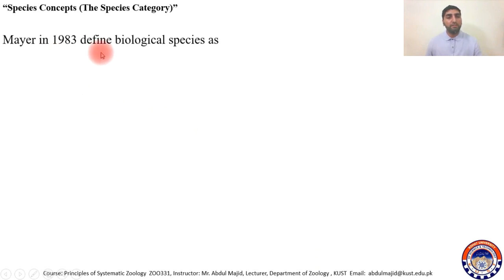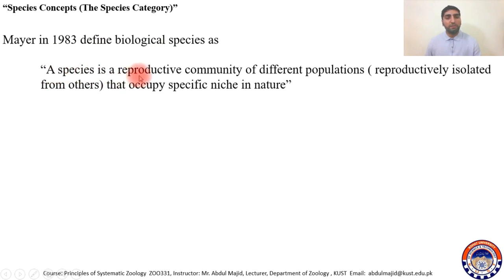Mayer in 1983 then redefined the biological species concept as a species being a reproductive community of different populations which is reproductively isolated from others that occupy a specific niche in nature. So, species is a reproductive community, a reproductive unit of different populations, but keep in mind that this population is reproductively isolated from others and occupies a specific niche in nature.